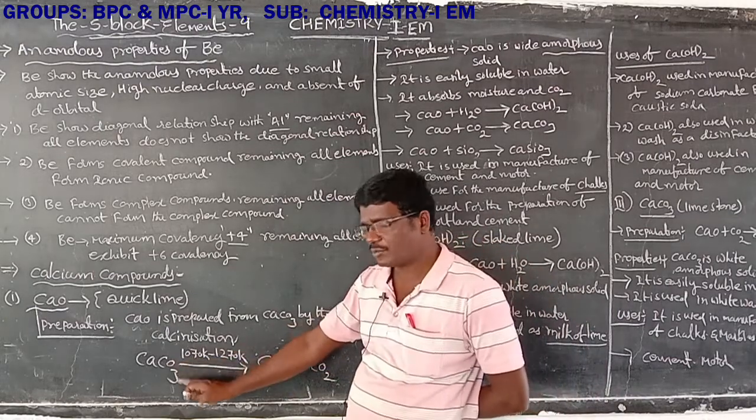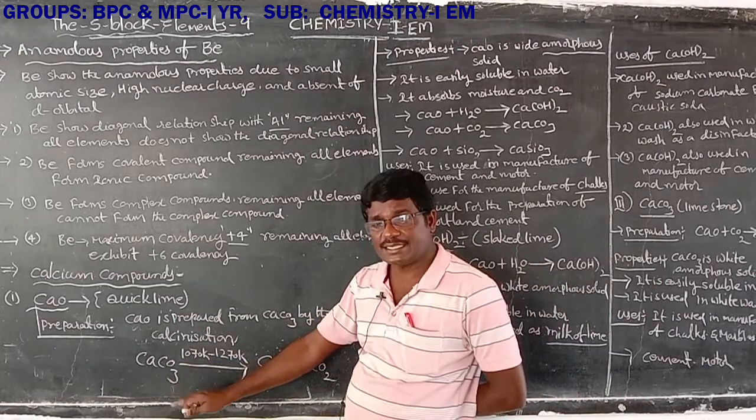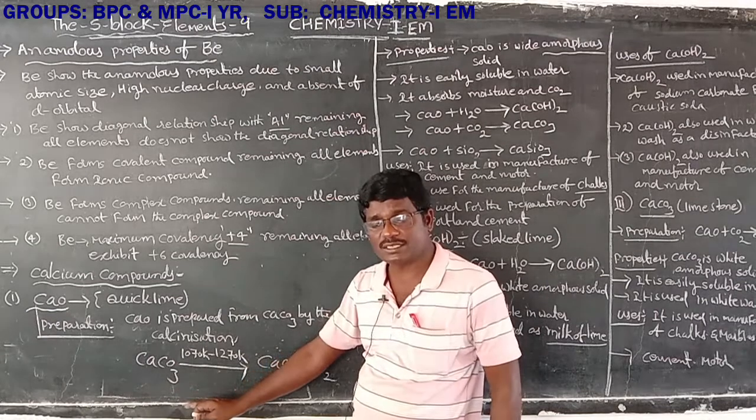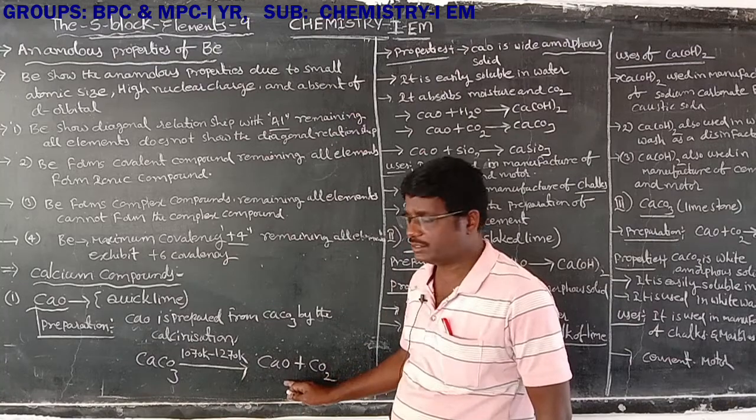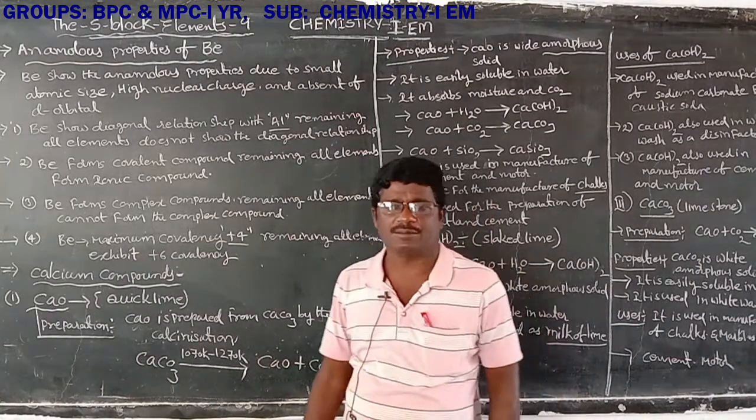Here is the calcium carbonate. Calcination at 1070 to 1270 Kelvin temperature forms calcium oxide and CO2. That is the preparation of calcium oxide.